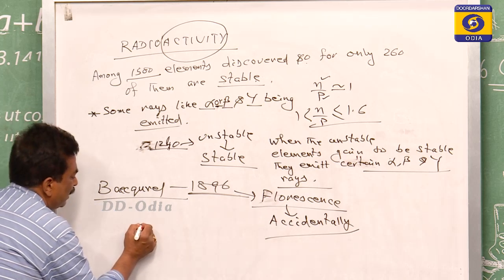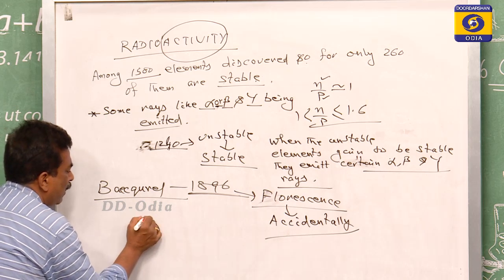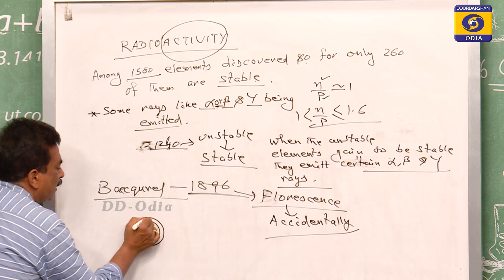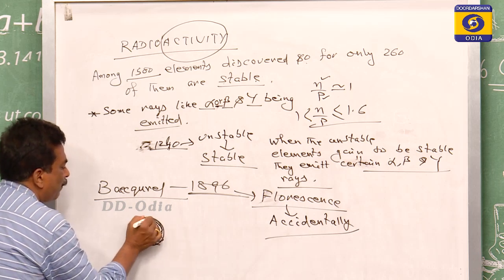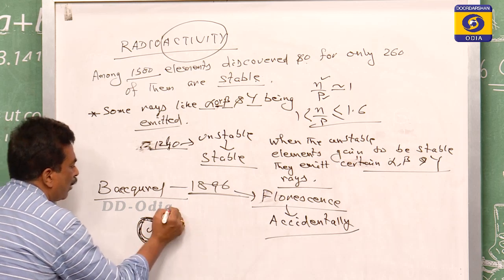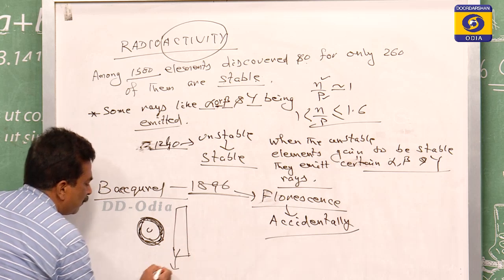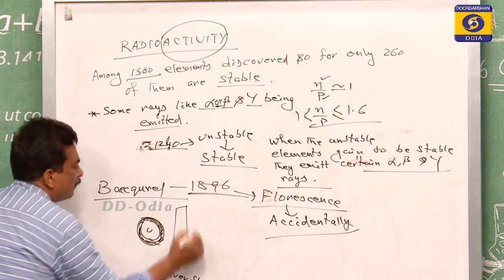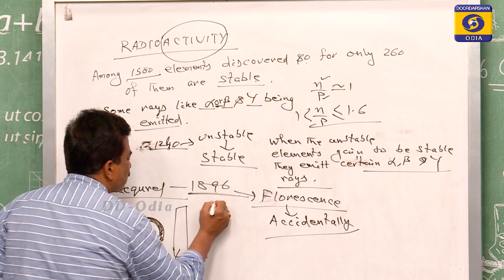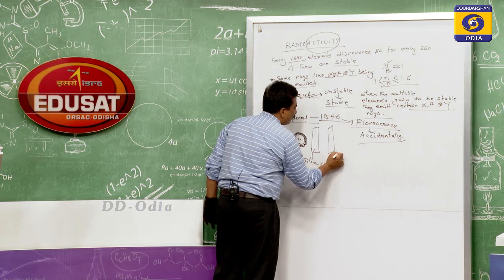What happens? Suppose he took some uranium that is coated with black paper, and near the black paper some silver slit was taken, and after the silver slit there is the photographic plate.